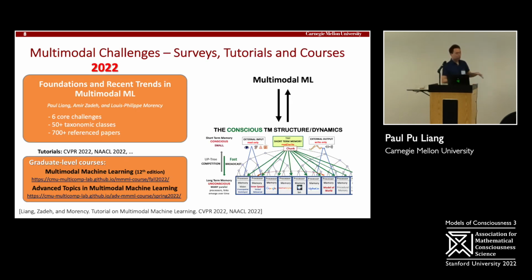So in this talk, I'm going to talk about 2 main things. I'm going to first start with my perspective of multimodal machine learning, especially the representation learning, deep learning perspective. It's very much based on recent surveys, tutorials we've been giving at conferences, and also courses we've been teaching at CMU with my professors. And then I'm going to talk about how we can use multimodal machine learning to help us in our study of consciousness. And we have some insights. We know that multimodal is definitely really important for certain human behaviors, but what is the exact relation between multimodal learning and consciousness?